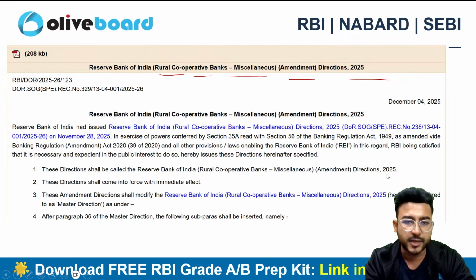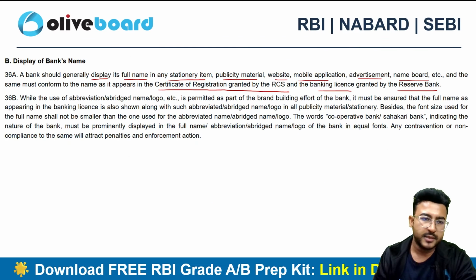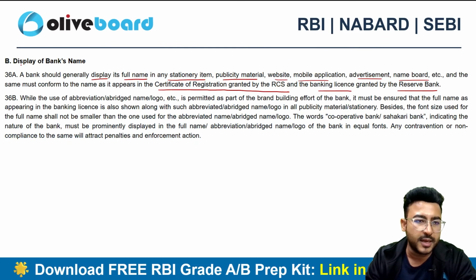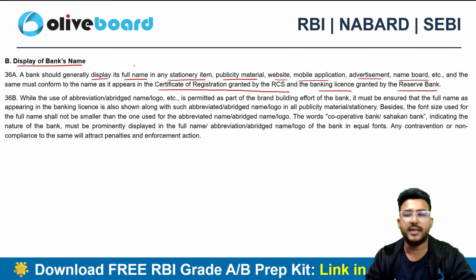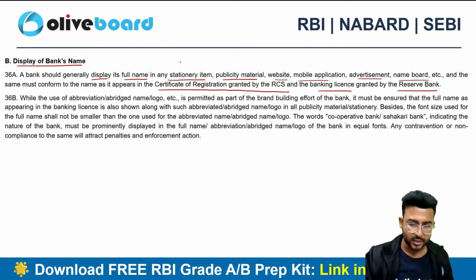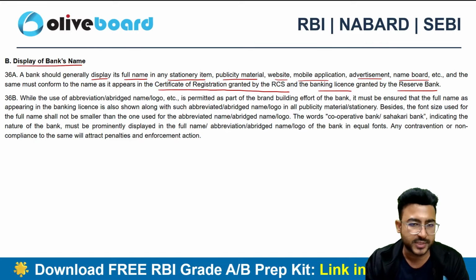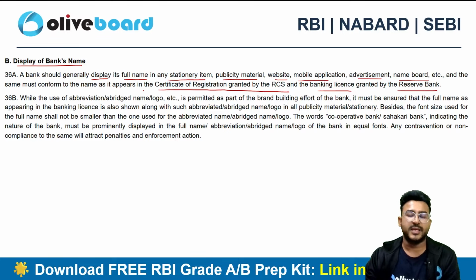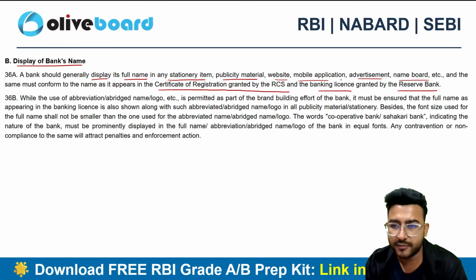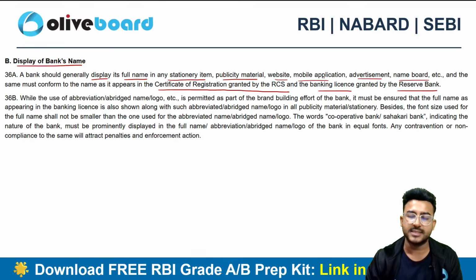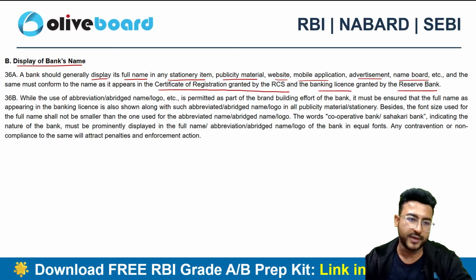Here this is related to the rural cooperative banks, right? So the bank should clearly display the name everywhere: on the stationery items, on the publicity material, on the website, on the mobile application, advertisement, name boards, etc. The name should be the same as mentioned in the certificate of registration and the banking license granted by the Reserve Bank of India, right?